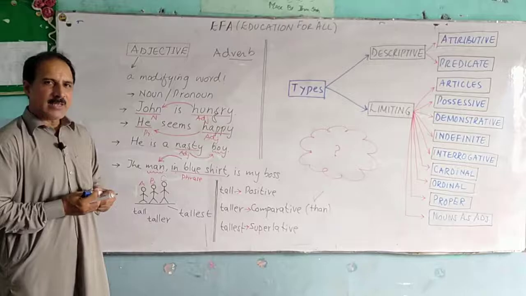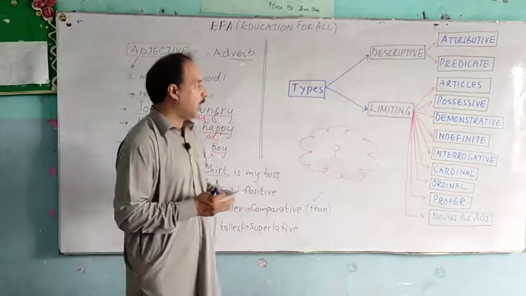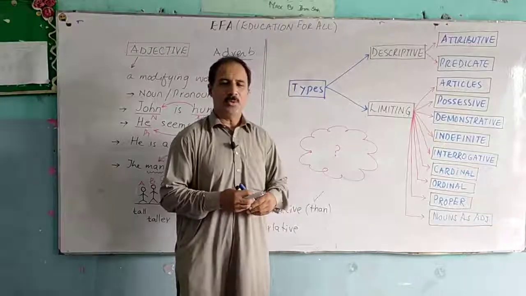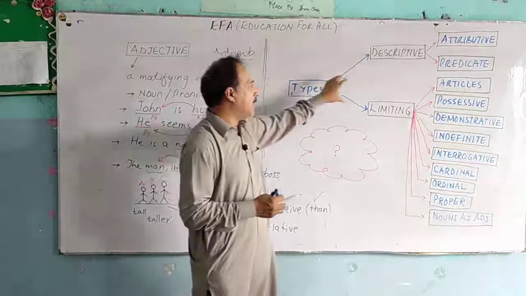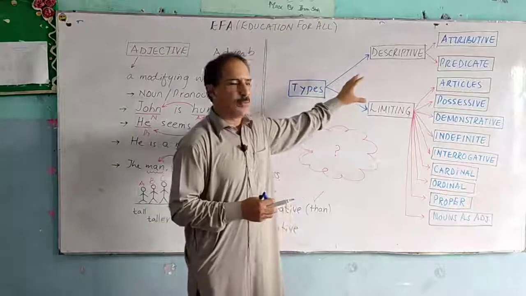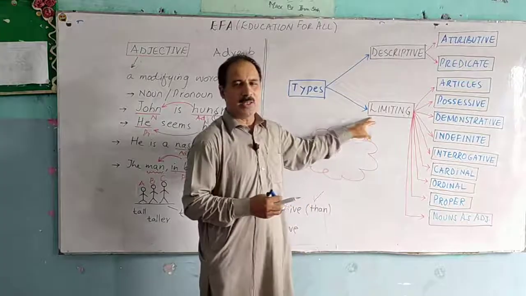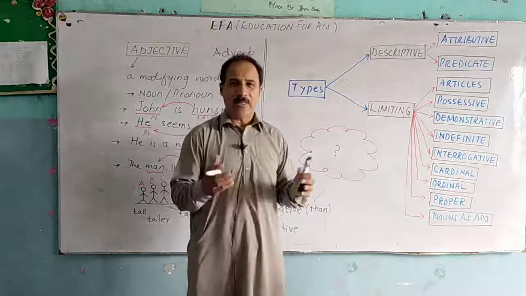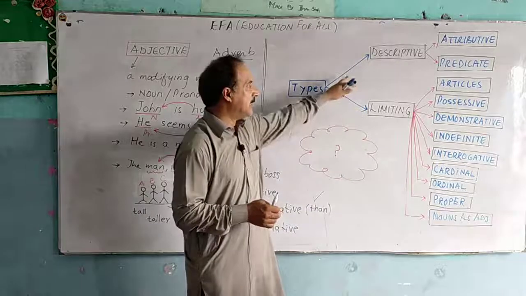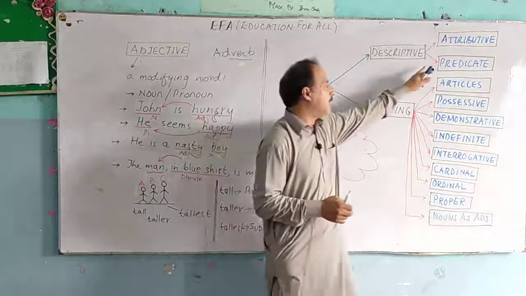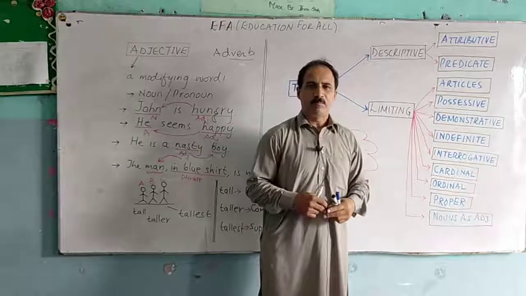Now, adjectives have many types, different kinds, and one by one we look into the most important ones. Adjectives mainly can be categorized into two: descriptive adjectives and limiting adjectives. Descriptive, as the name suggests, they describe, and these descriptive adjectives can further be attributive or predicative.